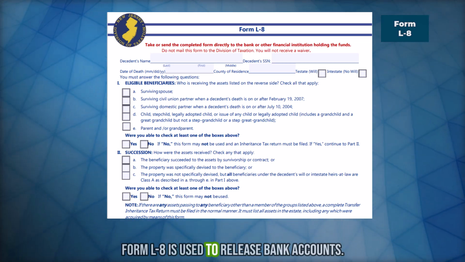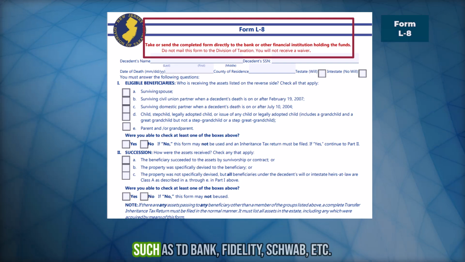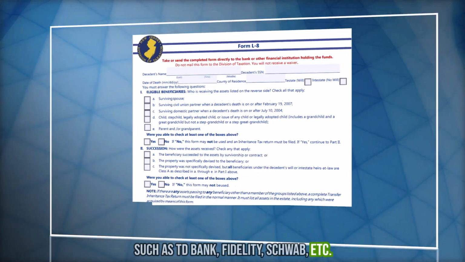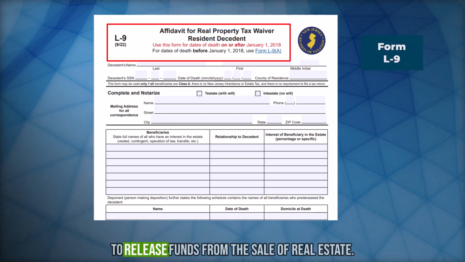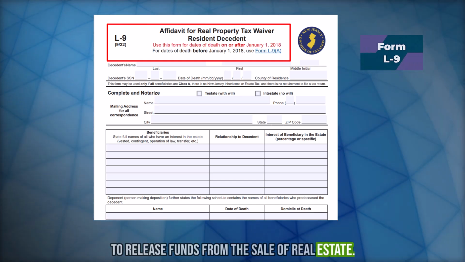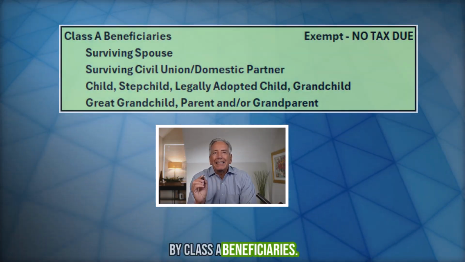Form L8 is used to release bank accounts and investment brokerage accounts such as TD Bank, Fidelity, Schwab, etc. Form L9 is used to obtain a real estate tax waiver to release funds from the sale of real estate. Form L8 and L9 may only be used by Class A beneficiaries.